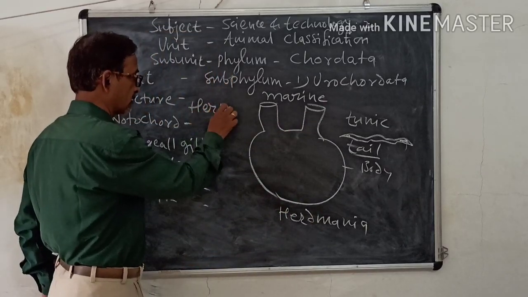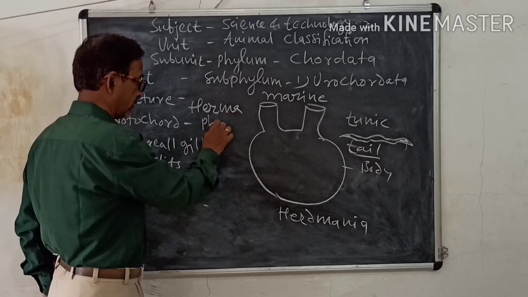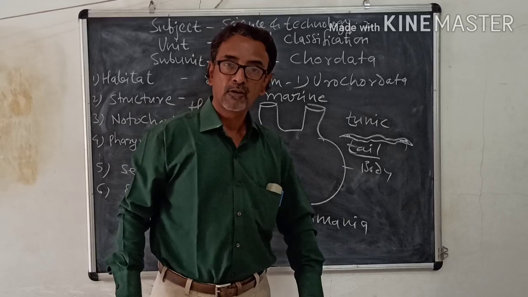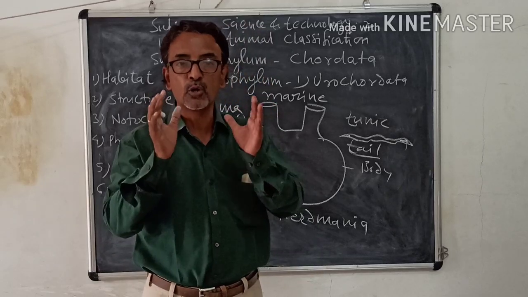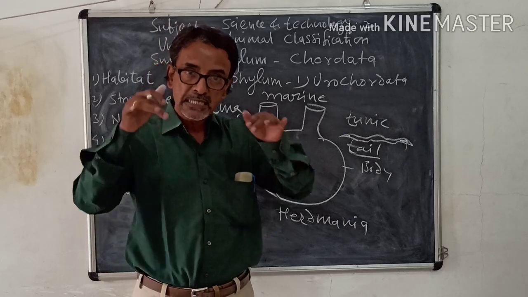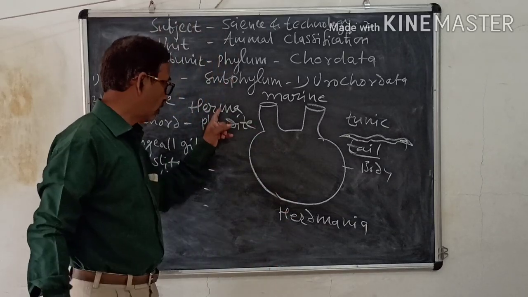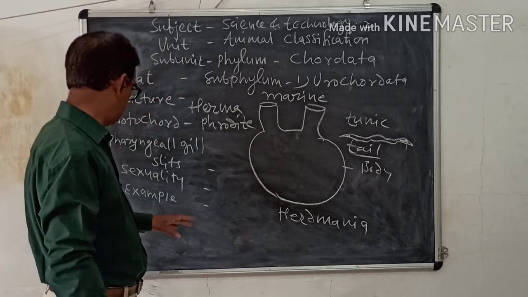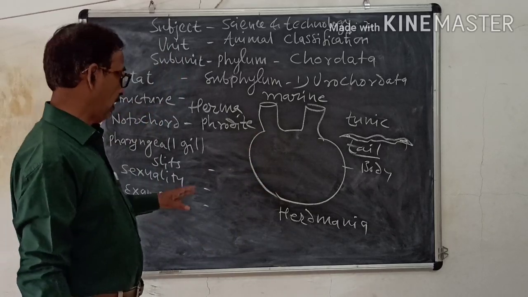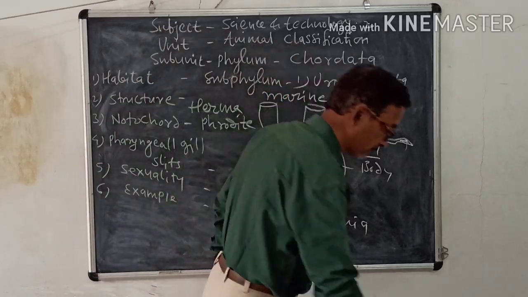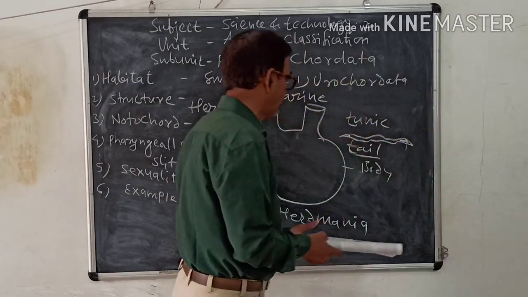Then most of the animals are hermaphrodite. We have seen the meaning of hermaphrodite: when both the sexual organs are present in the same animal, it is called hermaphrodite. Most of the animals are hermaphrodite. Examples of these animals are Herdmania and Doliolum.